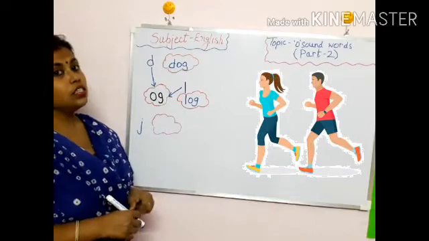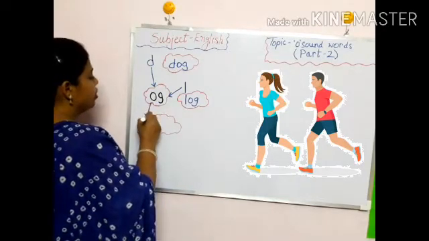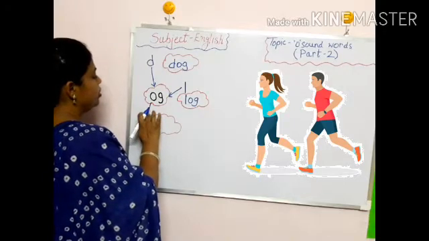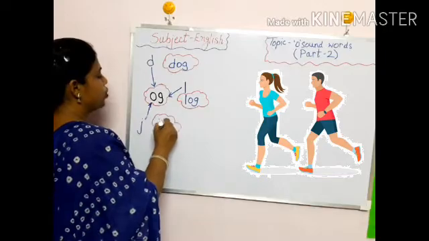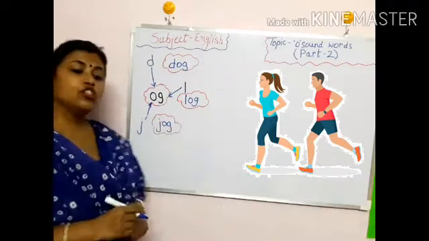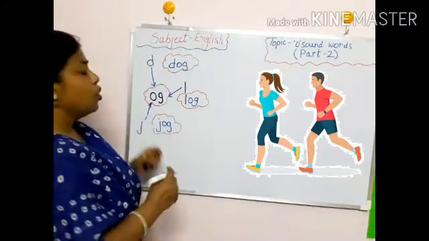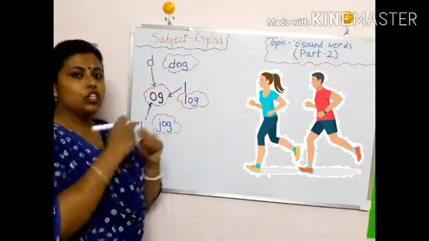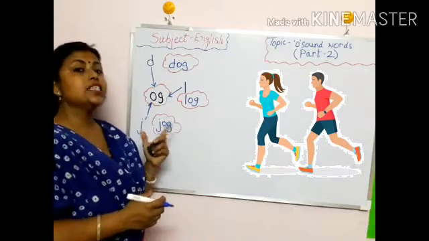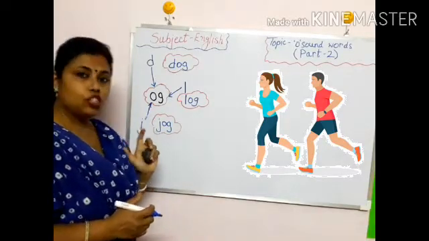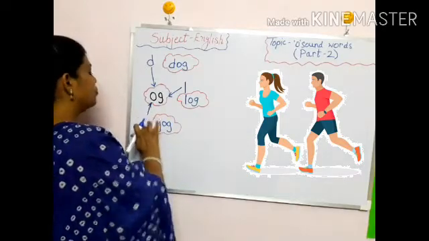Next we have J. J sounds J. And when J will join og, J-O-G, jog. What will you get? You will get jog. What is jog? When we do jogging. See this. What is he doing? He is jogging. This man is jogging. So J-O-G, jog.